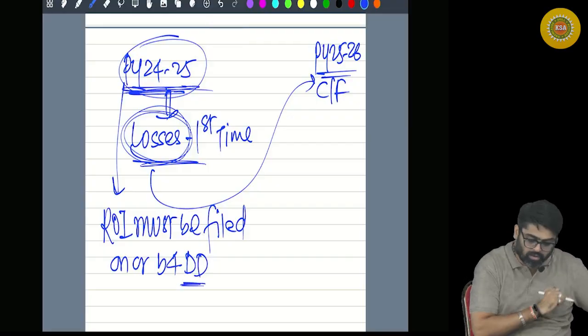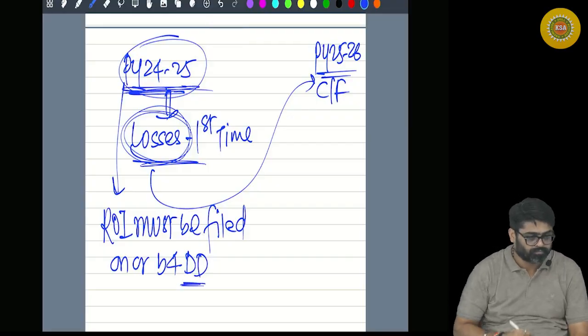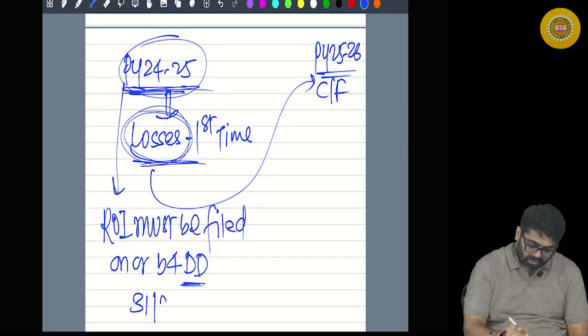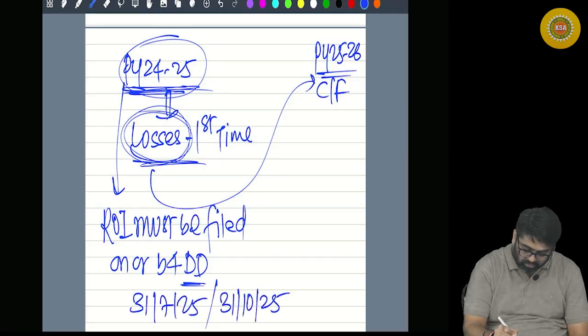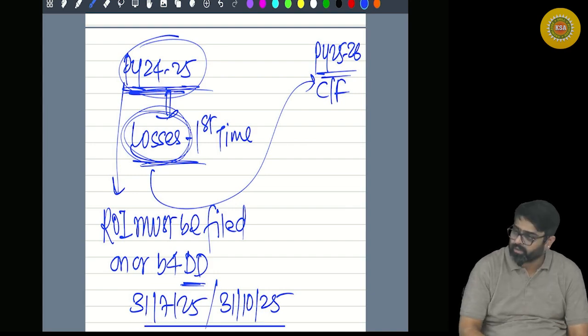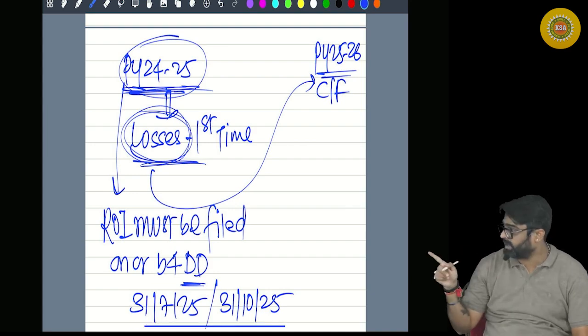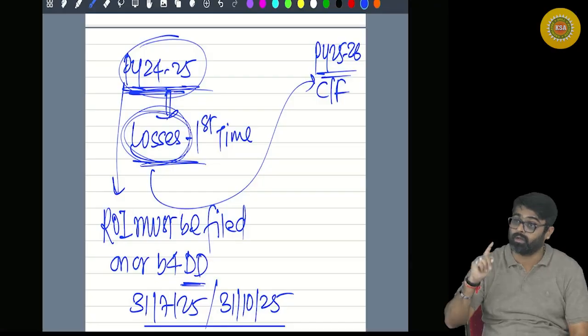Now tell me, what will be the due date of filing ROI for this? Either 31st July 2025 or 31st October 2025, as the case may be. Yes or no? And now you know which due date will be applicable when. I have already told you.